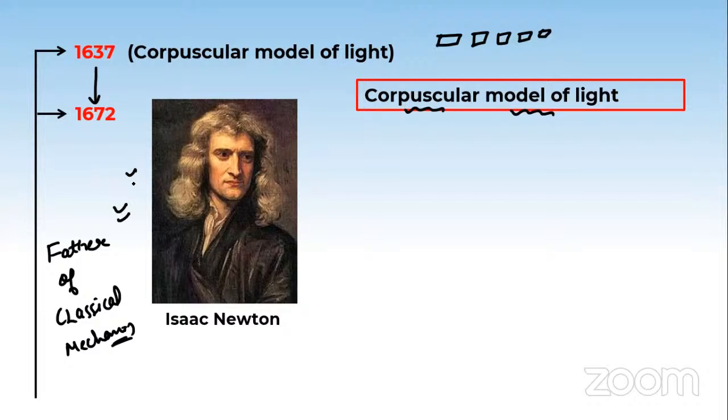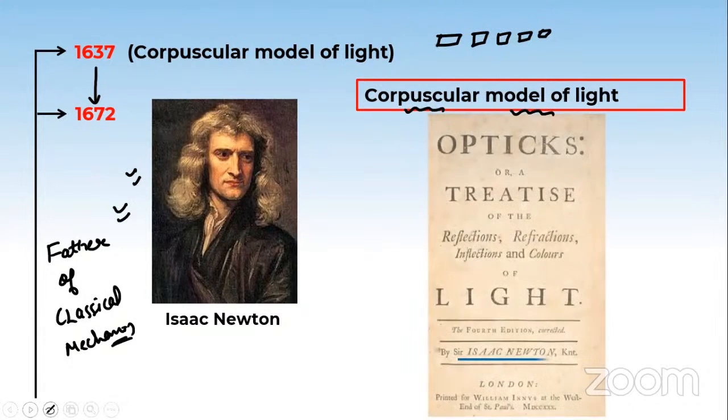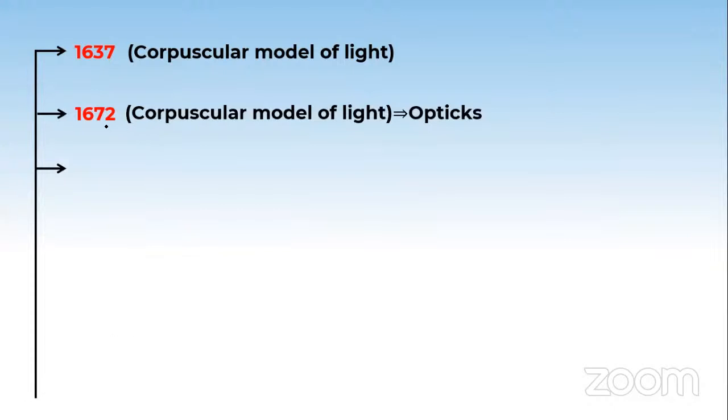This theory was developed by Isaac Newton. Also, he published a paper. In that paper, he has written his theory, and the name of the paper was Optics, or a Treatise of the Reflections, Refractions, Inflections, and Colors of Light. This was the work done by Isaac Newton. It started with 1672 and ended at 1678.